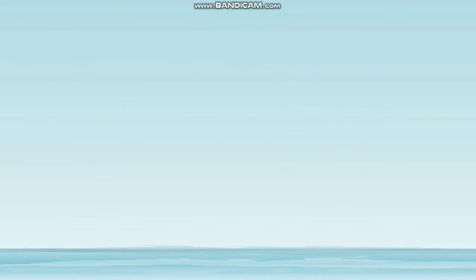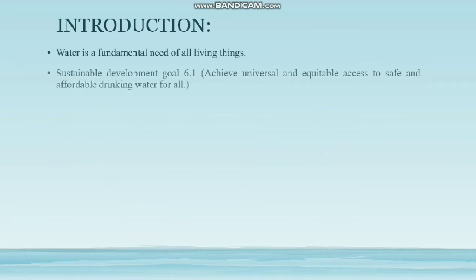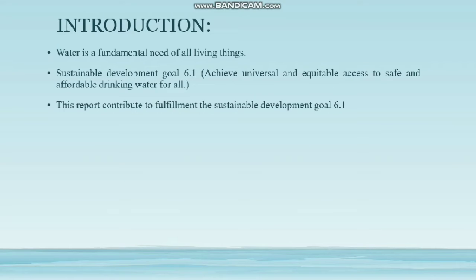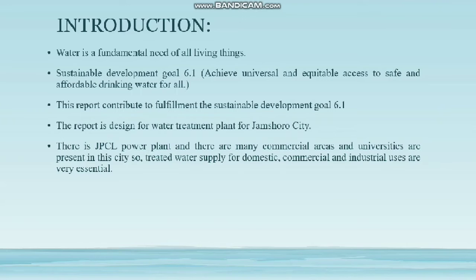First of all, introduction. Water is the fundamental need of all living things. This report contributes to the fulfillment of Sustainable Development Goal 6.1, which is to achieve universal and equitable access to drinking water for all. This water treatment plant is for Jamshoro city, and Jamshoro city has the JPCL power plant, different commercial areas and universities.